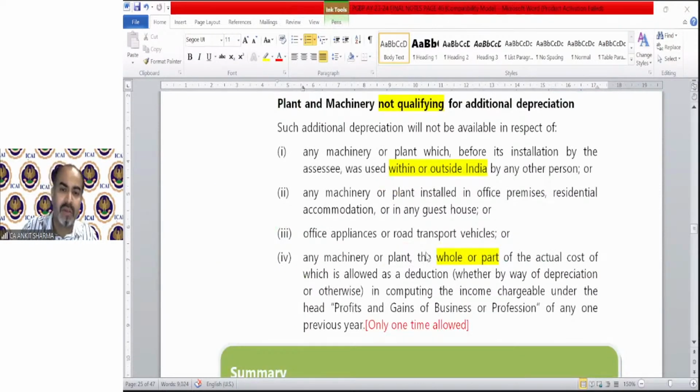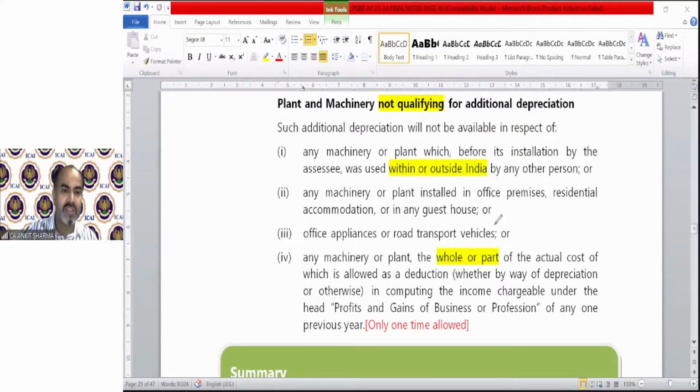Any machinery or plant, the whole or part of the actual cost of which is allowed as deduction. There are certain businesses in which the whole cost of the assets is allowed as deduction. We will read it under section 35AD. In the year of purchase, in the year of commencement of business, you can claim the whole amount as deduction. So if there is any plant and machinery which fulfills all the above three conditions, but the cost of that asset has already been allowed as deduction, 100%, in that case, you cannot claim additional depreciation.